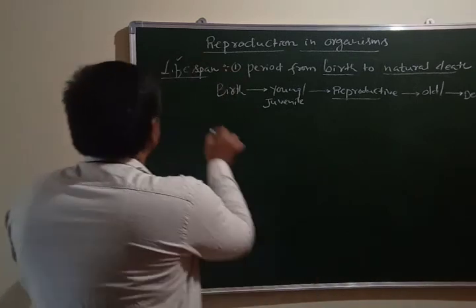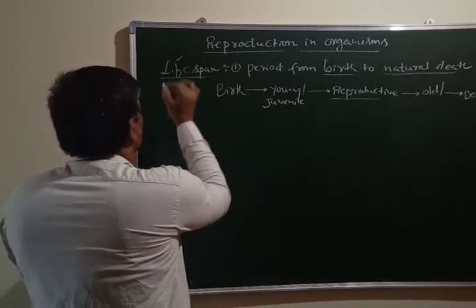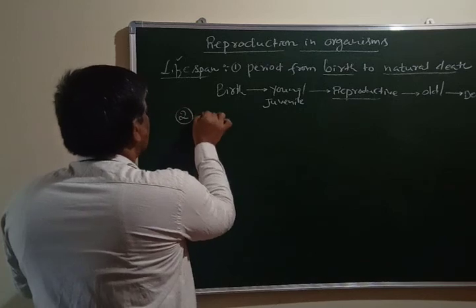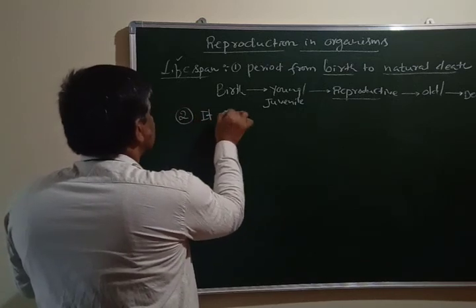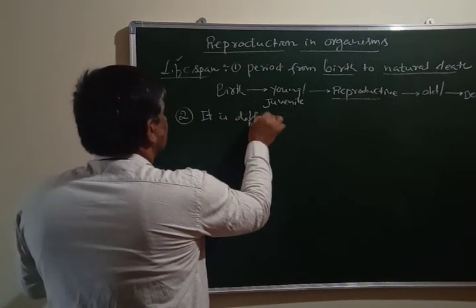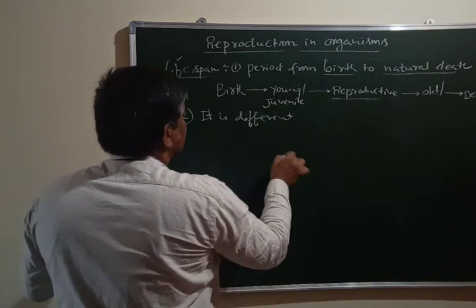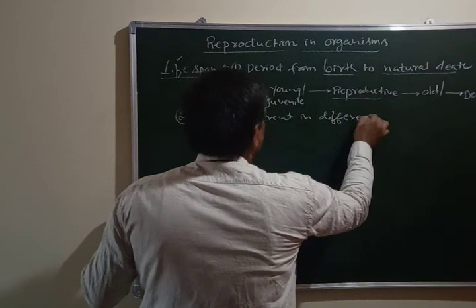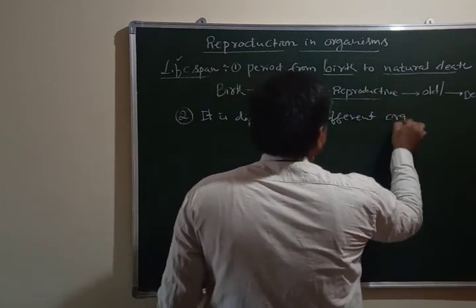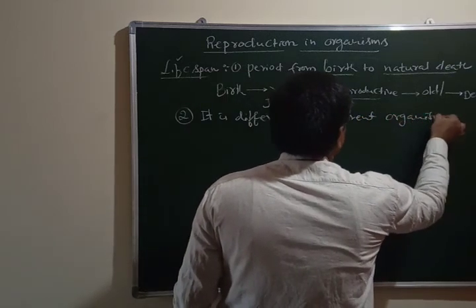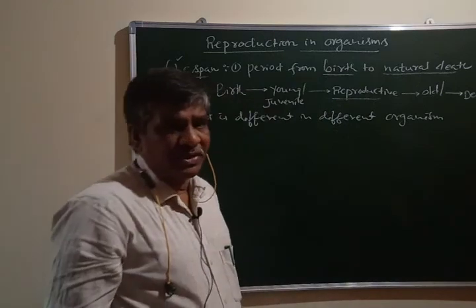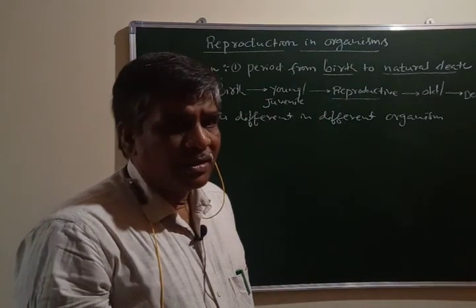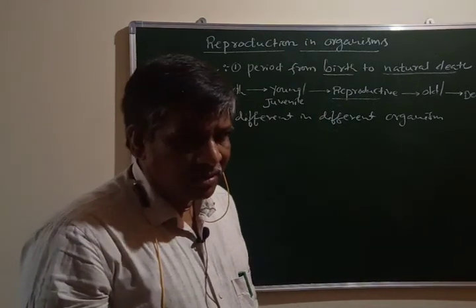And this lifespan, what happens here? It is quite different. It is different in different organisms. It is not the same in all individuals. Definitely it will be different.